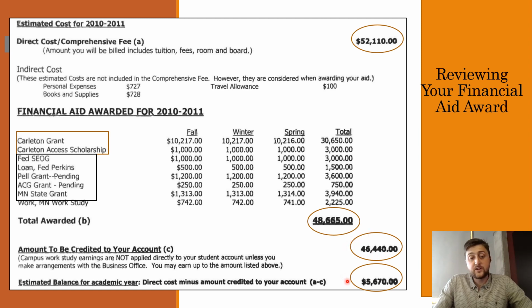And then finally down here, they list the estimated balance for the academic year. So this is finally how much does this cost, right? And the way they get this number is they take this 52,110 and they subtract the amount credited to your account, so 46,440, which is where they get 5,670. So that is the way that most of these financial aid awards are going to read. They're kind of confusing. Each one looks a little bit different, but ultimately you're looking at this direct cost, you're looking at the total amount that's going to be credited to your account, and the difference between the two is what you're going to end up paying.